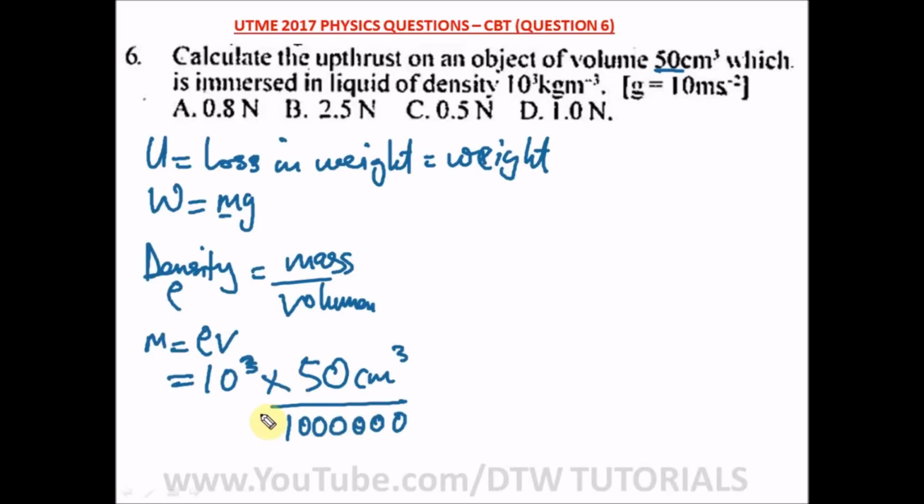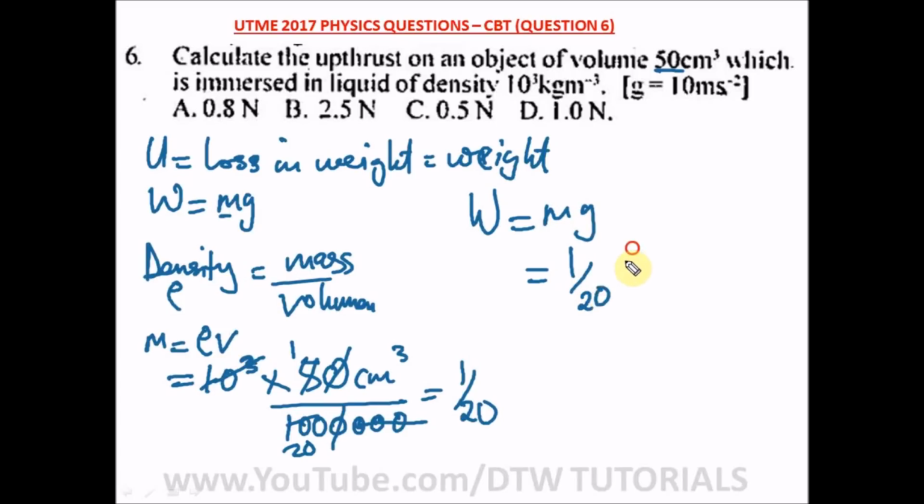So when we divide this by 1000 twice, these 3 zeros can cancel out these 3 zeros here, and this 1 zero will cancel out this 1 zero here. So we are left with 5 over 100, and 5 in 100 is 1 over 20. So our mass is 1 over 20. Let's put our mass into our weight to get our upthrust. W is equal to mg, which is 1 over 20 times g. We're given g as 10 meters per second squared, and we cancel out. So we have 1 over 2, and that is 0.5 Newton. Our right option here is option C.